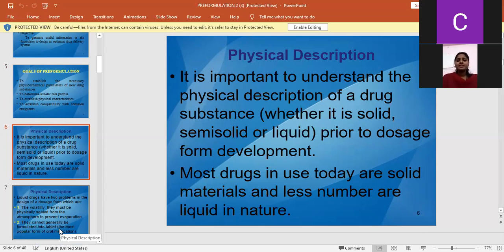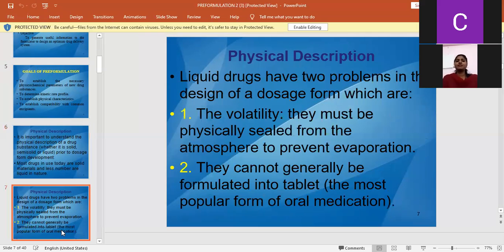Most of the drugs in use today are solid materials, and fewer are liquid in nature. Many of the drugs are in solid form. Why do we make solid forms? The making procedures are very easy, and patients also show more acceptance of taking solid dosage forms. That's why many materials are available in solid dosage form. This is about the physical description, whether it is solid or liquid.